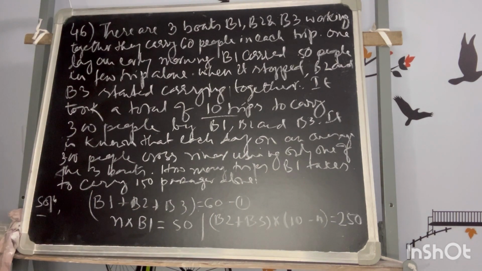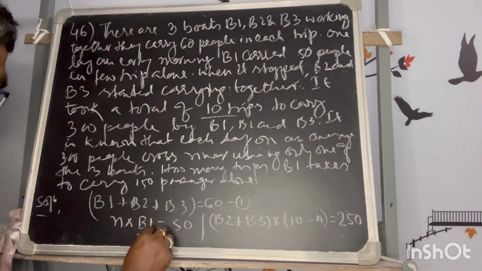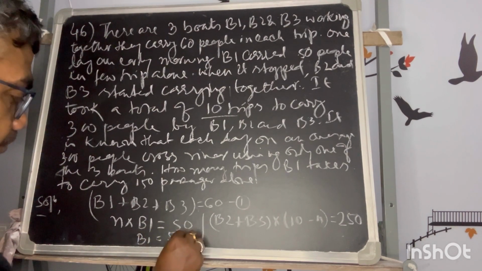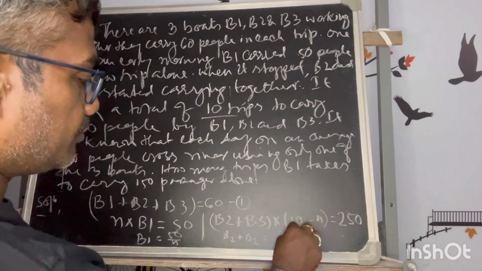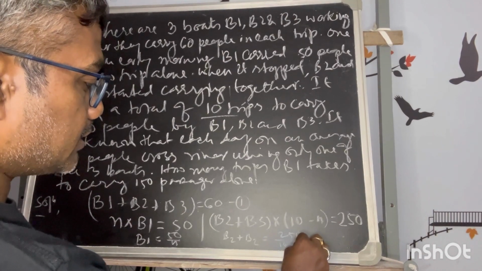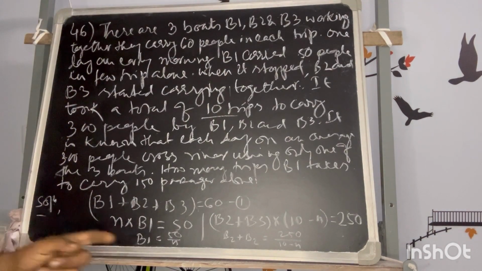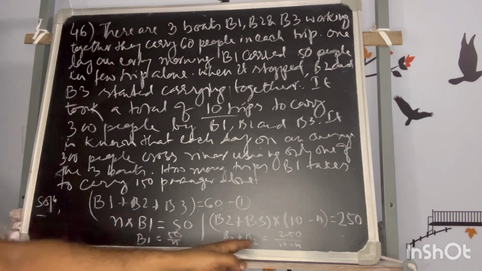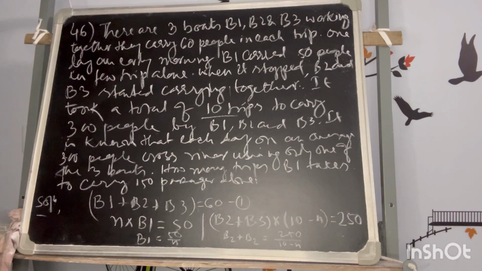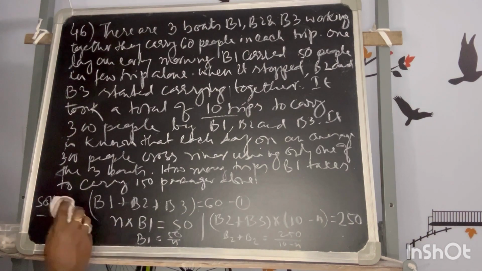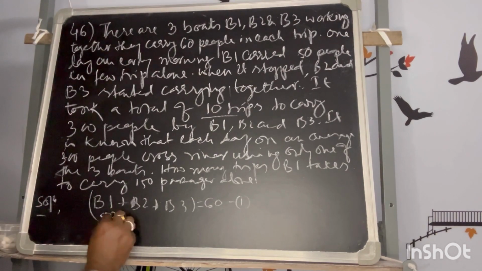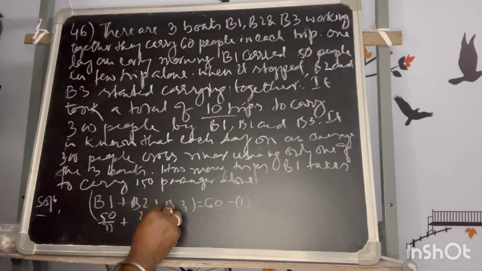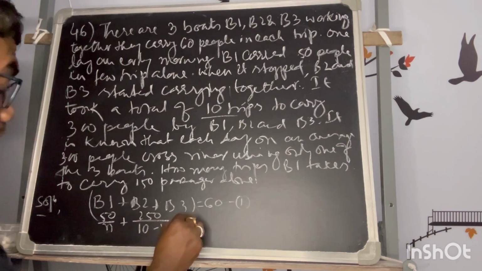Okay, so now from here B1 is equal to 50 by n, and B2 plus B3 is equal to 250 by 10 minus n. This will be the case. Now if I put this value here, the equation will turn into terms of n. Remember this, 50 by n, 250 by 10 minus n. I will put it there. So 50 by n plus 250 by 10 minus n is equal to 60.